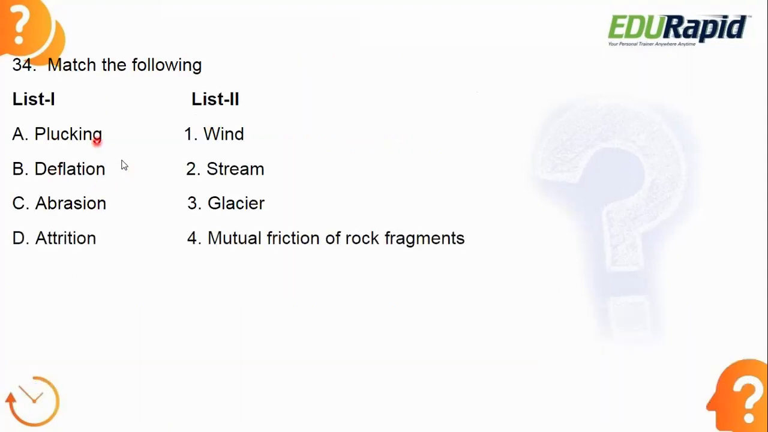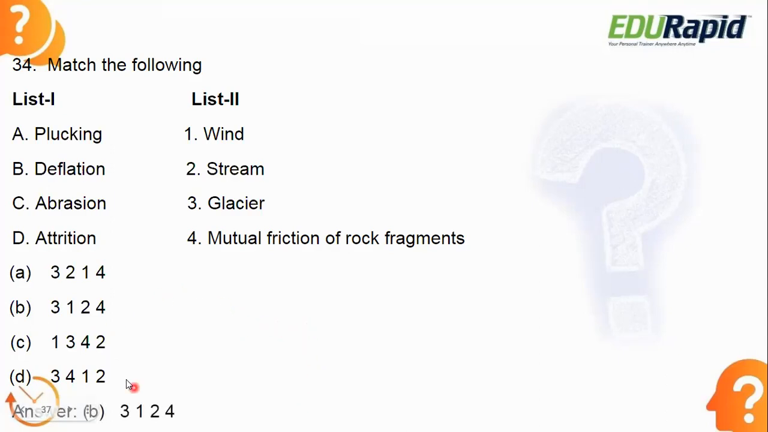Okay. Match the following. List 1 and list 2 are given. In list 1: plucking, deflation, abrasion, attrition. In list 2: wind, stream, glacier, mutual friction of rock fragments. So what is the answer? You need to match them. What is the answer, guys? Let's see the answer. Answer is option B, 3124 is the correct match.